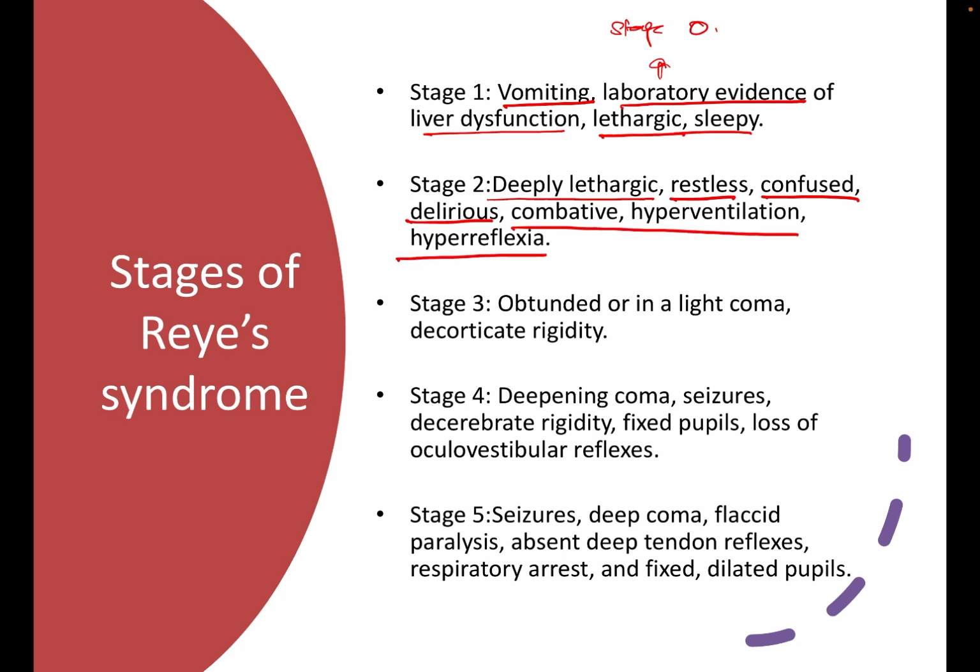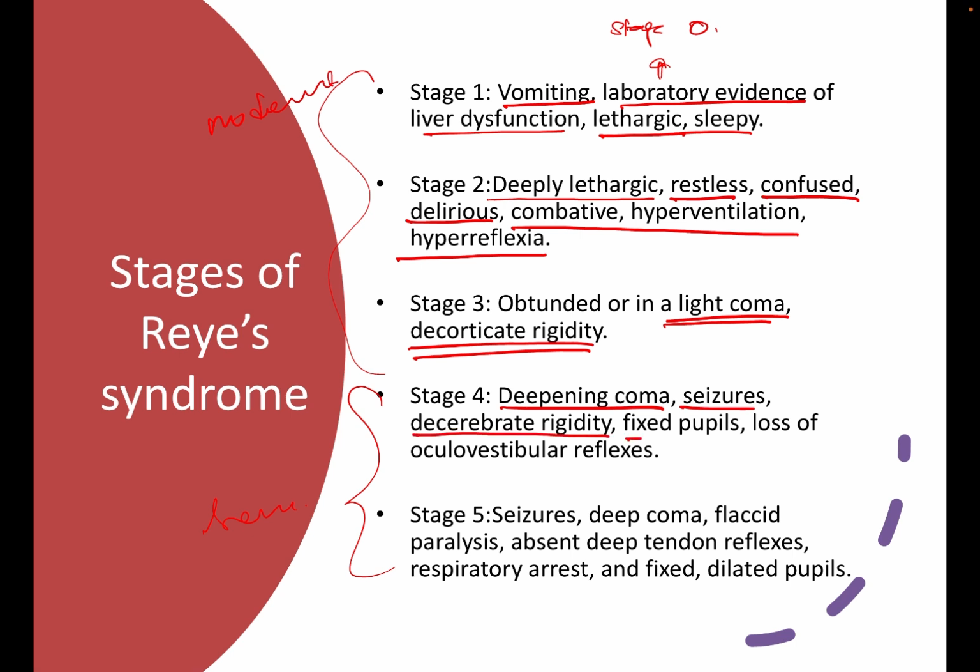Stage 3. Obtunded or in light coma, then decorticate rigidity. So these are called moderate symptoms, and here we will have severe symptoms. In stage 4, there will be deepening coma, seizures, decerebrate rigidity, fixed pupils, and loss of oculovestibular reflexes, and in stage 5 there will be seizure, deep coma, flaccid paralysis, absence of deep tendon reflexes, respiratory arrest and fixed or dilated pupils.